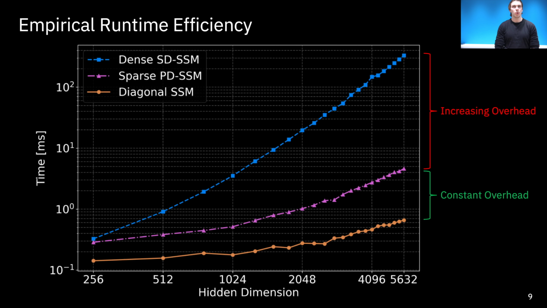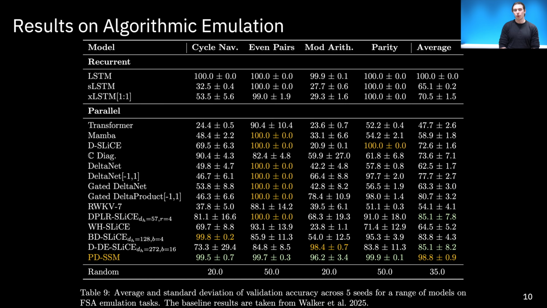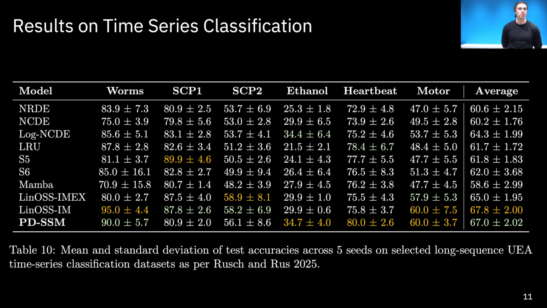So firstly, we have runtime measurements, and here we are comparing the PDSSM with a diagonal state space model and a dense, unstructured state space model. We can see that PDSSM incurs a constant factor overhead compared to the diagonal model, whereas the unstructured one incurs an increasing overhead with increased hidden dimension. On a range of finite state machine emulation tasks, PDSSM exhibits almost perfect accuracy, significantly outperforming all related methods.